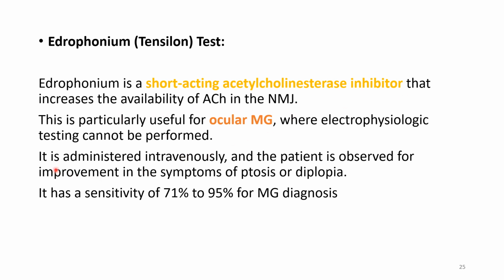Okay. It is administered intravenously and the patient is observed for improvement in the symptoms of ptosis or diplopia. It has a sensitivity of 71 to 95% for the myasthenia gravis diagnosis. So it will be performed for ocular myasthenia gravis particularly.